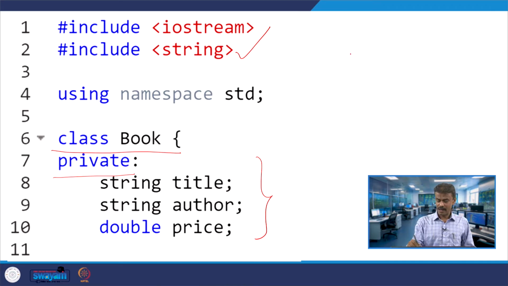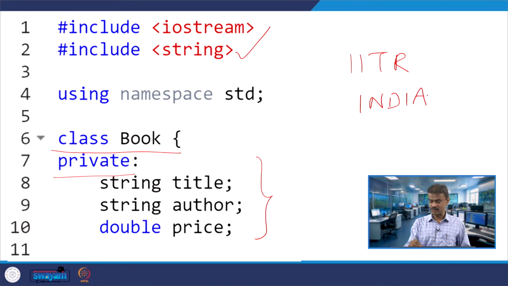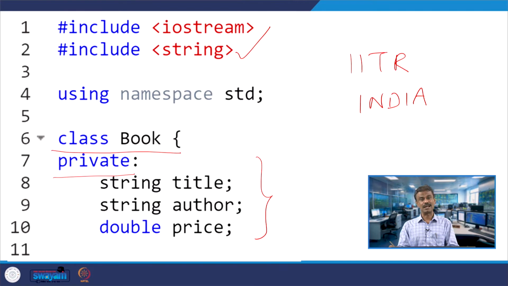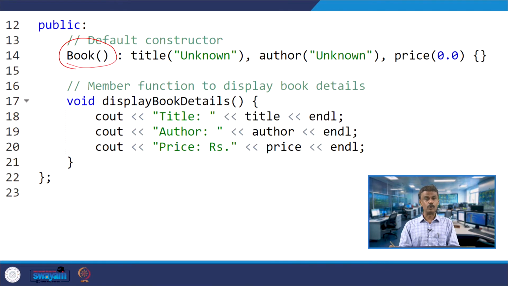String is like IITR or India. This is called a string, a character array. And then price whose data type is double. Now, under public, do not worry about the keyword, we have the constructor. If you look at the name of the constructor, it is the same as the name of the class, and I do not have any parameters. That means this is called the default constructor.